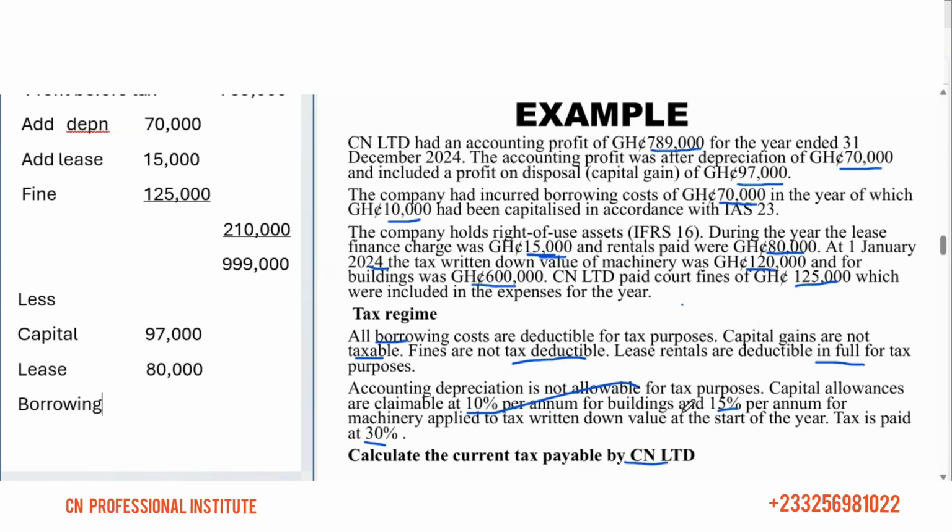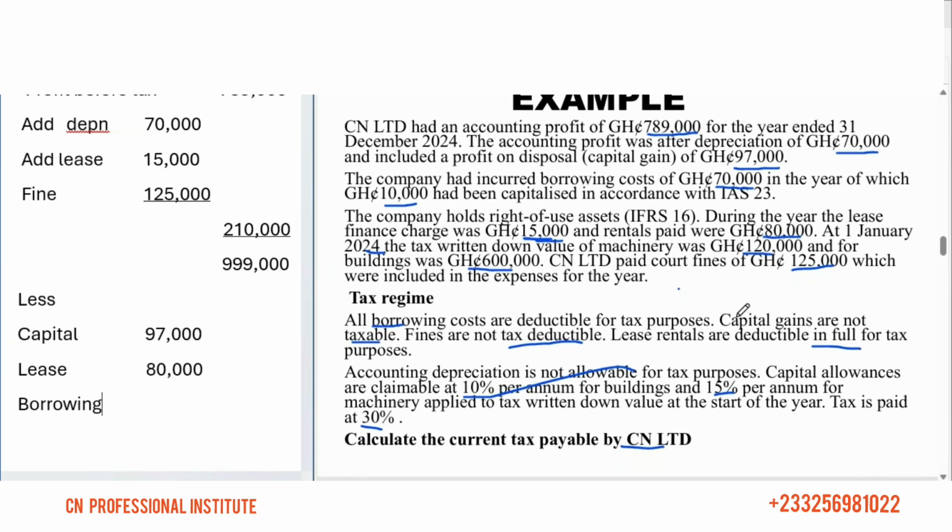But the question is saying, where is it? Okay, here. All borrowing costs are deductible for tax purposes. So all the 70 is deductible, not only the 60. And because they have deducted 60 already, you have to deduct the remaining 10. Are you following? So we have to find the difference between the 70 and the 60.